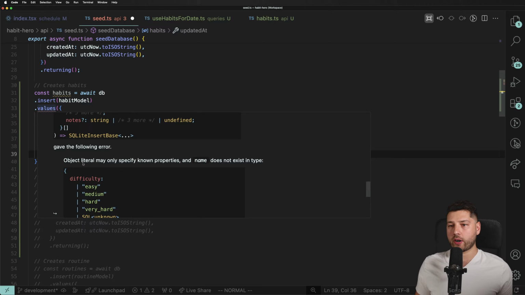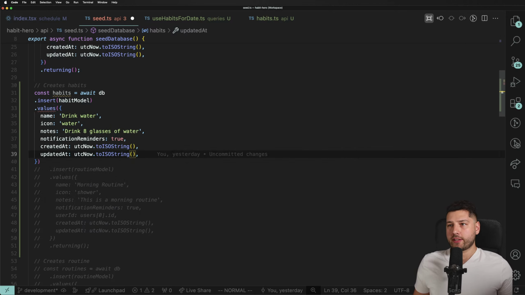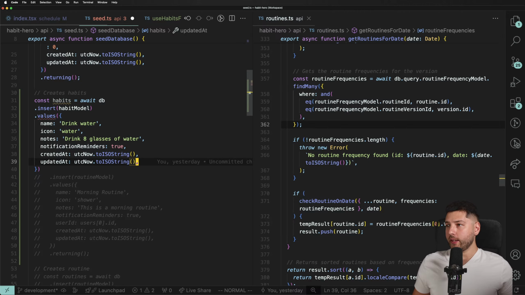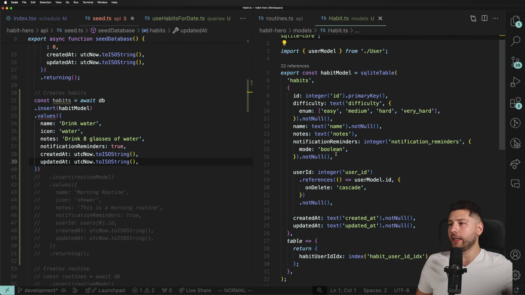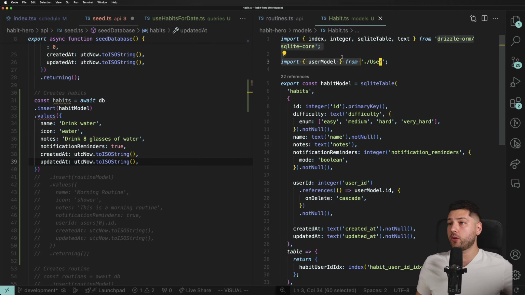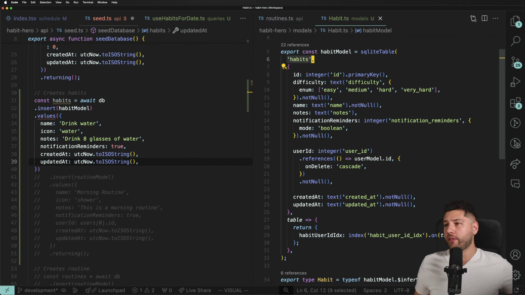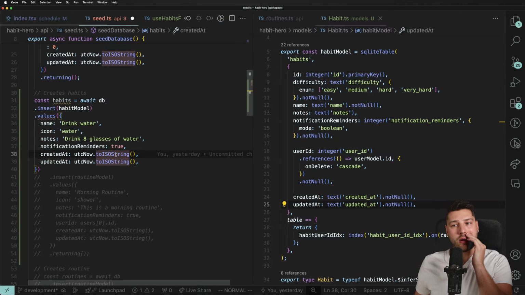What are we missing over here? And name does not exist on type. You know what would be really helpful? If we actually put habits here on the right, not API, habit models, there we go. This is my habit model, right? So I'm using Drizzle ORM for this. It's a great library. It works really well with React Native. It works really well with React generally. And I created my model here, right? So it's a SQLite table. We gave it habits as a name, and we have ID, difficulty, name, notes, notification reminders, user ID, created and updated at. Great. So what's the problem here?